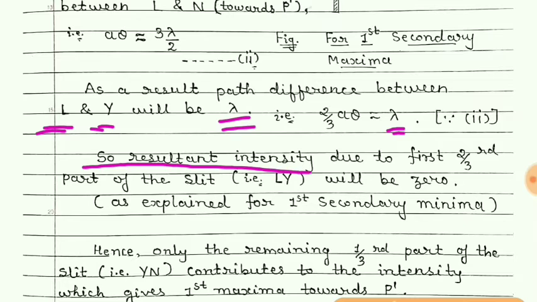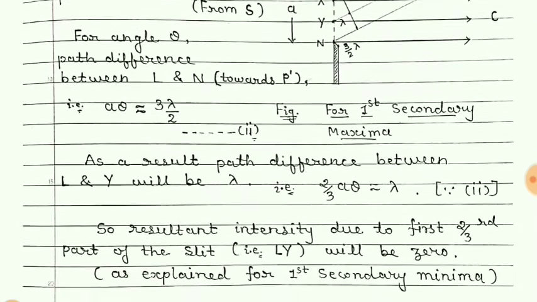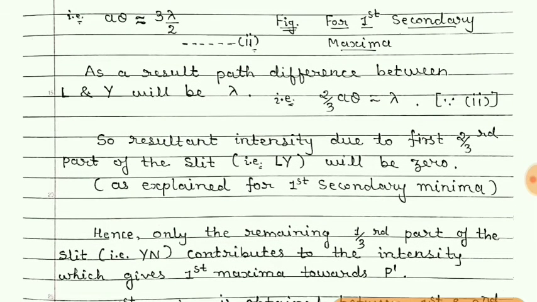So the resultant intensity due to the first two-third region. First two-third means this region from L to Y. This is the first two-third region. So due to that first two-third region of the slit LY, the intensity will be 0 as explained for secondary minima.